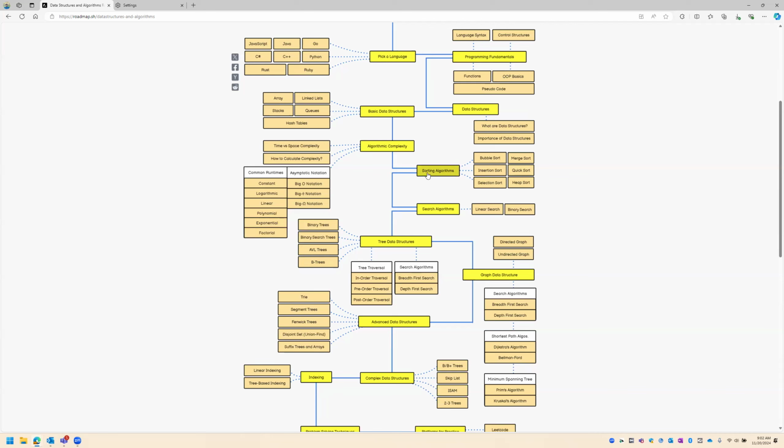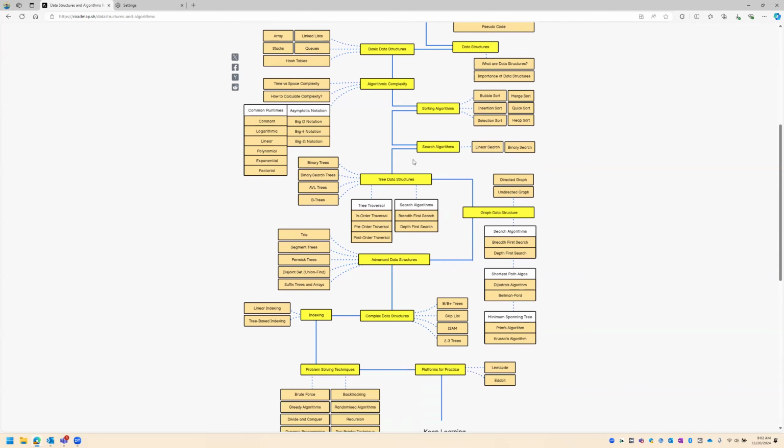So initially, we'll be starting out with sorting algorithms. We have different sorting algorithms: bubble sort, merge sort, quick sort, heap sort, selection sort, insertion sort. Each of these sorting algorithms will have different complexities, as far as I understand at this moment. And then we will go into searching algorithms. We have different searching algorithms. These are two types of algorithms, and each type has different algorithms. And then we will be moving on to learn some more data structures.